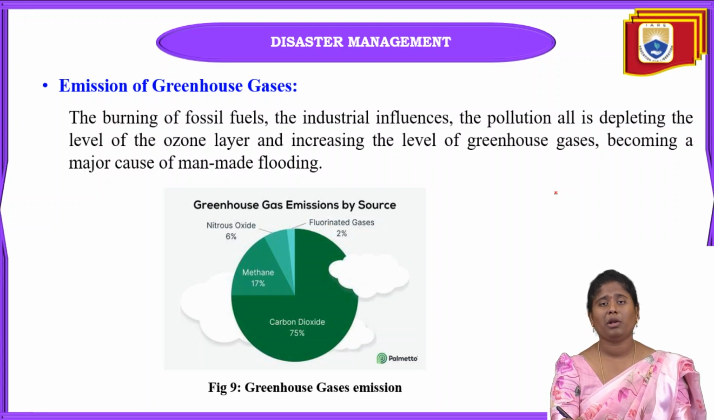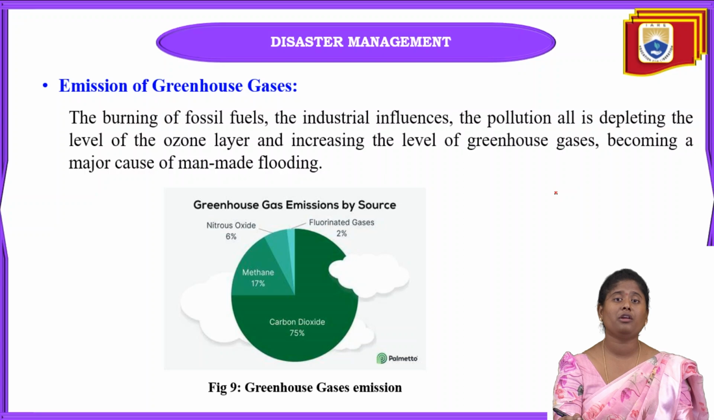That is a major cause of man-made flooding, and it can also give rise to different types of diseases. Why? Because if the ozone layer opens up, UV radiation will directly fall on our body. That will also cause many skin diseases for us.